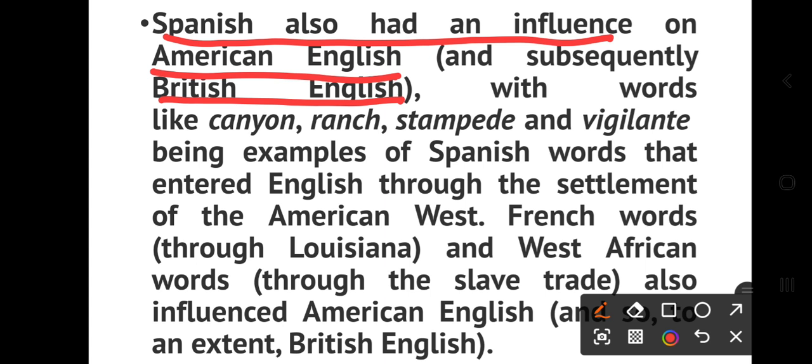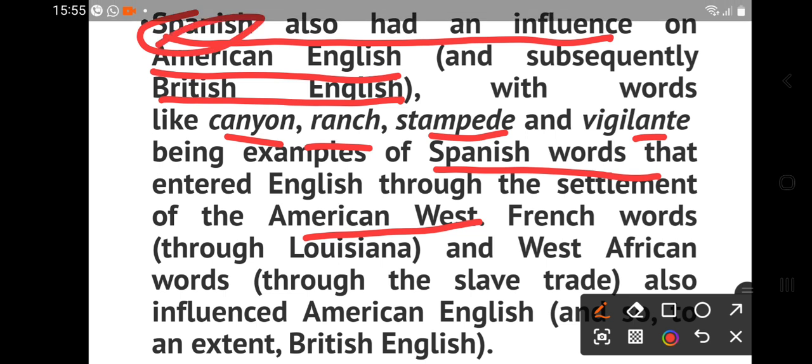These are the Spanish words that entered English through the settlement of the American West. So as they settled in the American West, they adopted these Spanish words, for example canyon, range, stampede, vigilant.